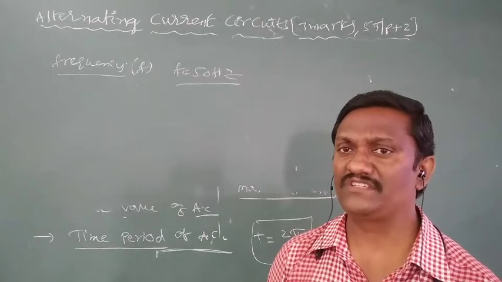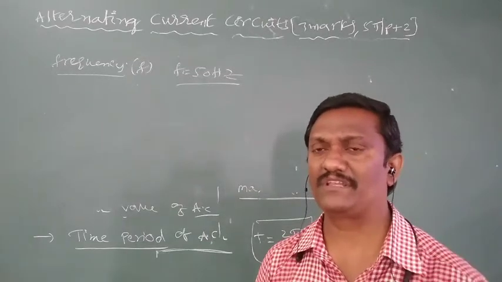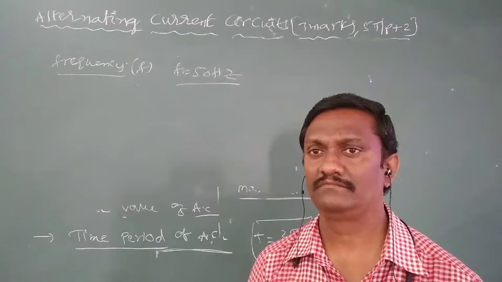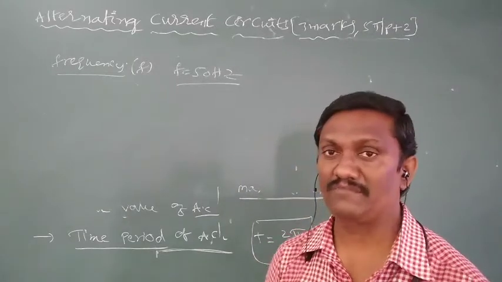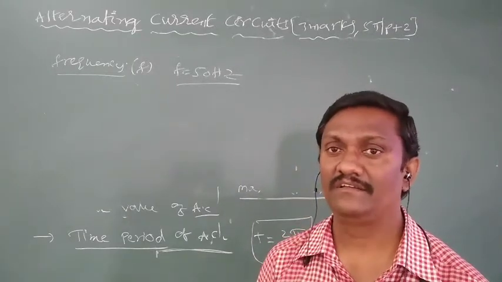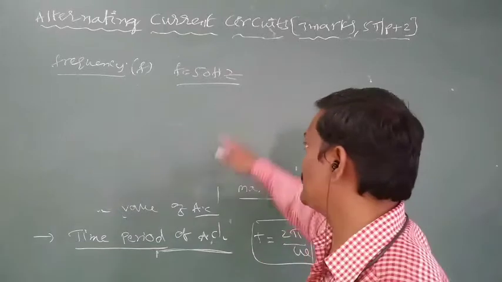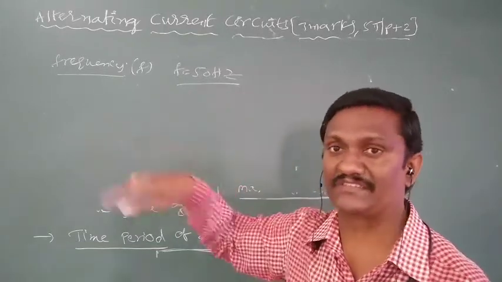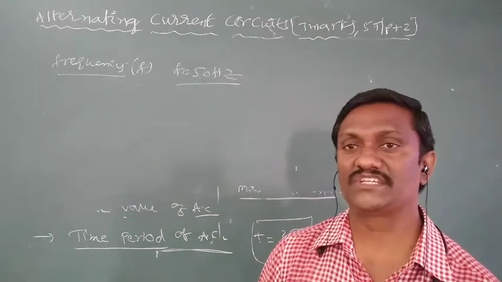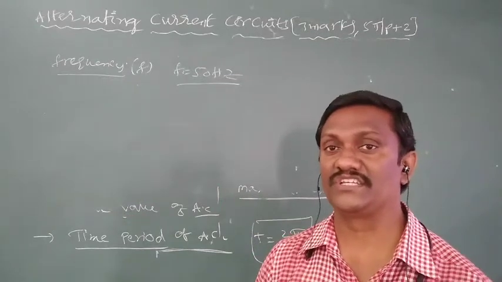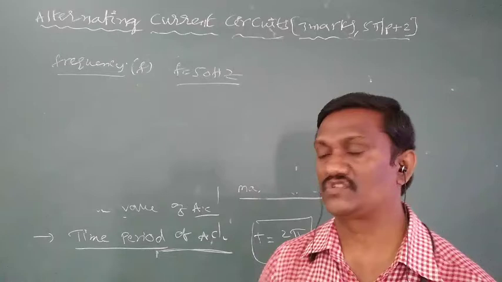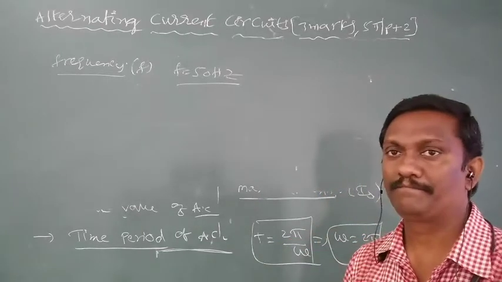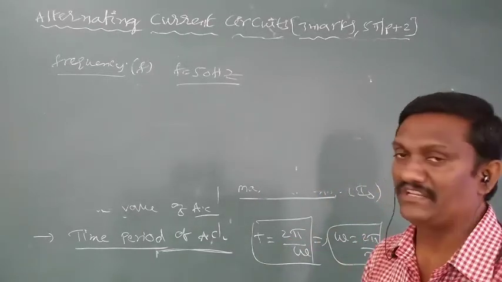The general definition of frequency of oscillation is the number of oscillations made by the body in 1 second. But frequency of AC means the number of cycles made by the AC in 1 second. Frequency 50 Hz means in 1 second it completes 50 cycles. Frequency 60 Hz means in 1 second it completes 60 cycles. So that is about frequency. The symbol of frequency is f.